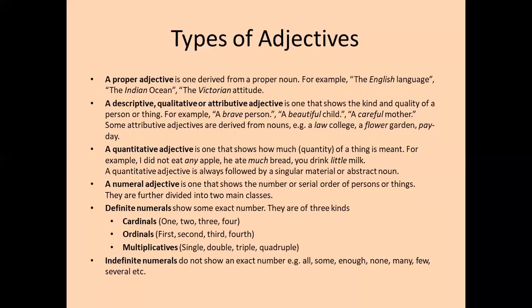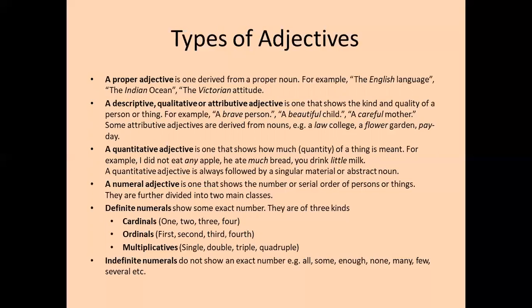The Indian Ocean, again, Indian is a proper noun. So again, it's being used as an adjective. The Victorian attitude. So the proper noun from which Indian has, of course, been derived is India. Victorian, Victoria. Okay. English is, of course, derived from England.